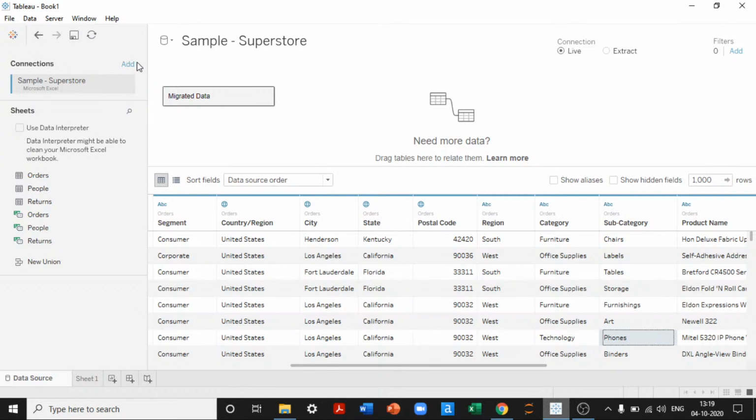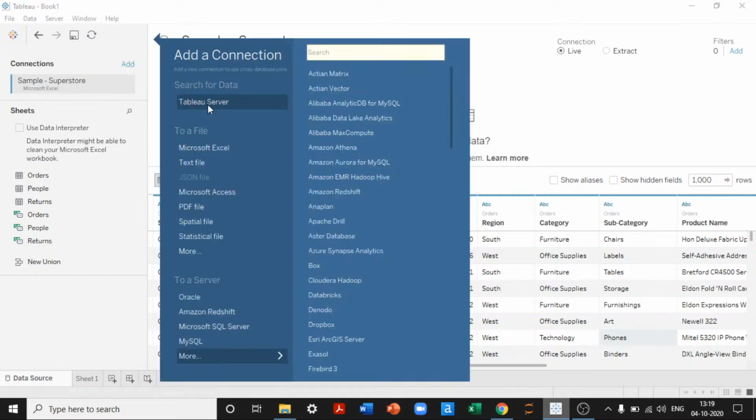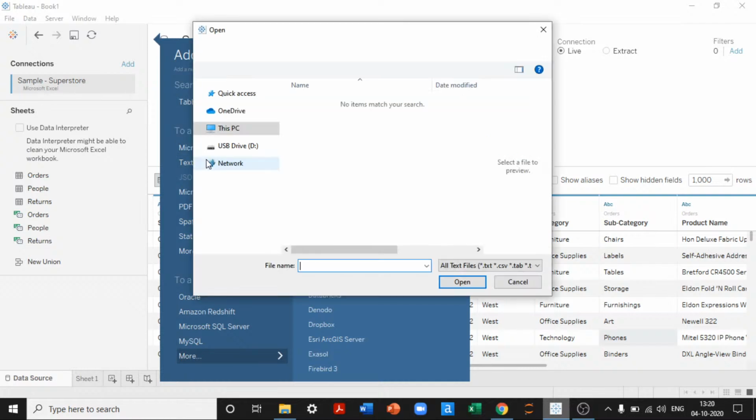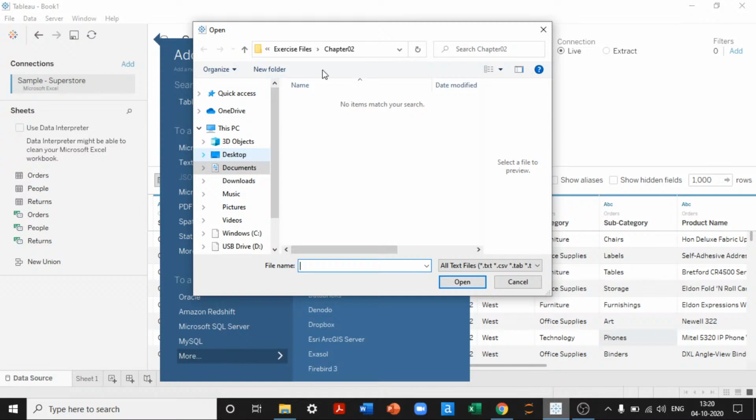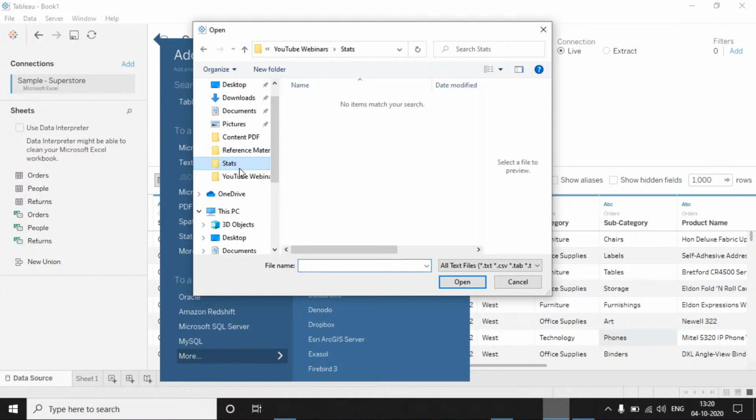So I will add a dataset which is a flat file, so I'll use the text file option. I'll go to documents.